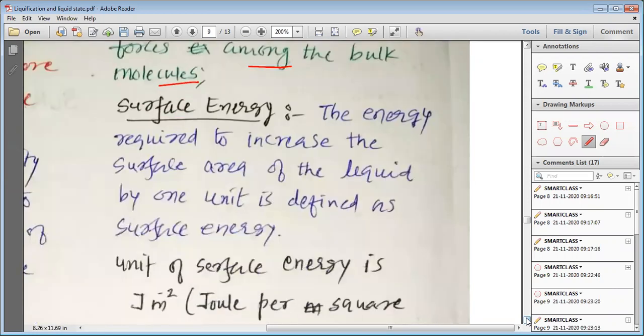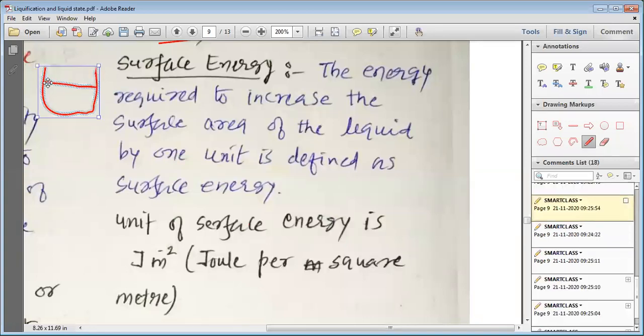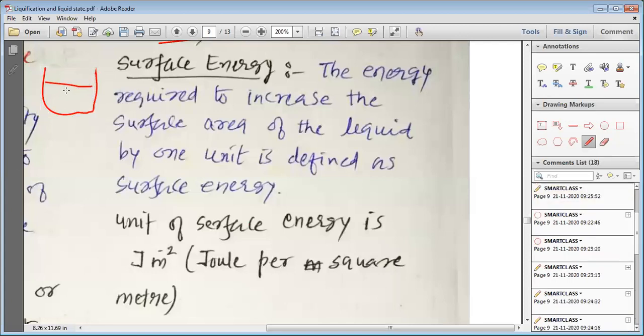Now, none of the molecules wants to stay on the surface. The molecules present on the surface never wish to remain on the surface. As the molecules do not want to remain on the surface, my dear students, what happens? The liquid has to maintain its surface to a minimum level. To maintain the minimum amount of molecules on the surface, the liquid does some work, or surface molecules feel some tension.